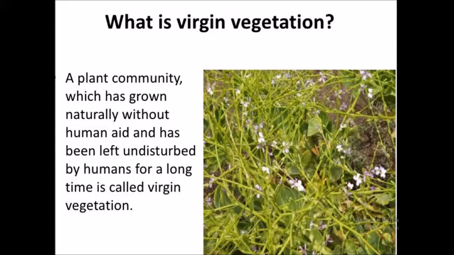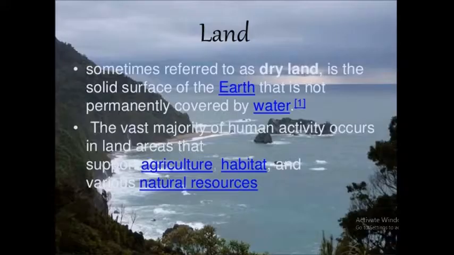Next is the flora and fauna. Very important. The flowering plants, or the plants, are denoted by the word flora and the animals are denoted by the word fauna. Now, we all know very well that for growing vegetation, there are some important factors which are very necessary. Out of this, the first one is the land. Very important. Land is a very important factor.